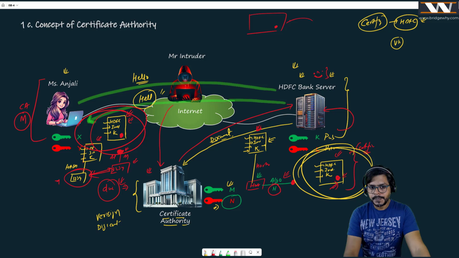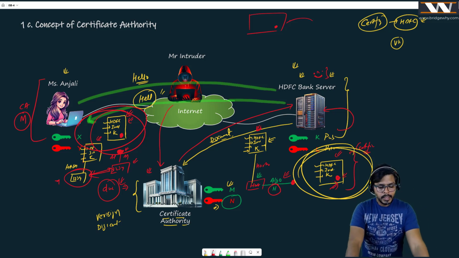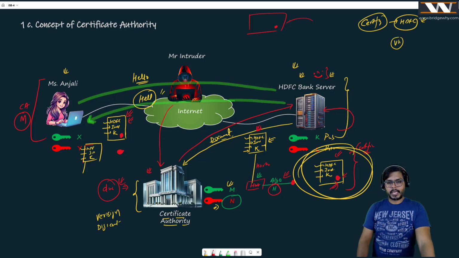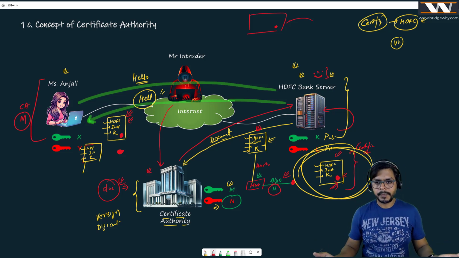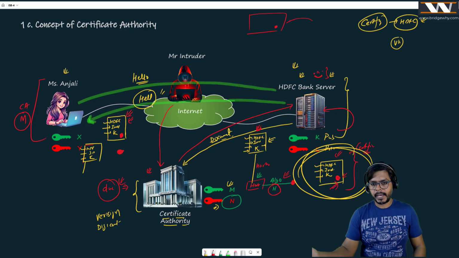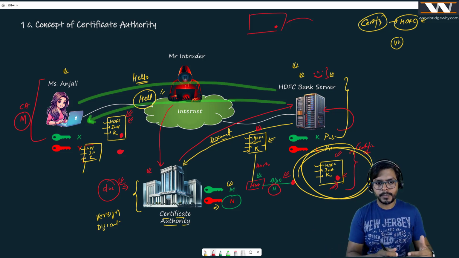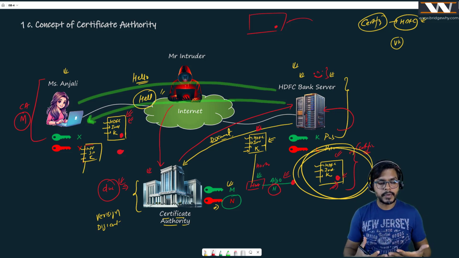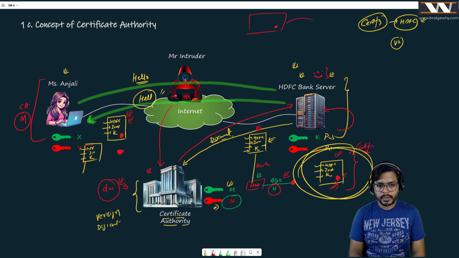Right? So now I would like to introduce Mr. Intruder in the middle. Right now, everything is good. I said hello to the HDFC Bank server. The HDFC Bank server says hello to me. In that hello, it is sending a certificate. I just checked the certificate and I found that the certificate is signed by the certificate authority.